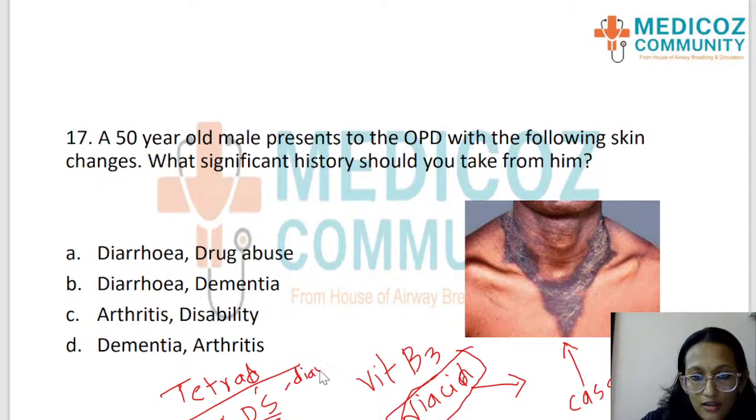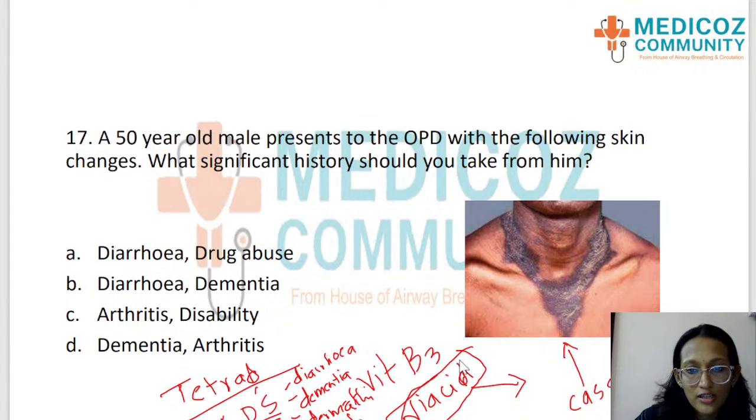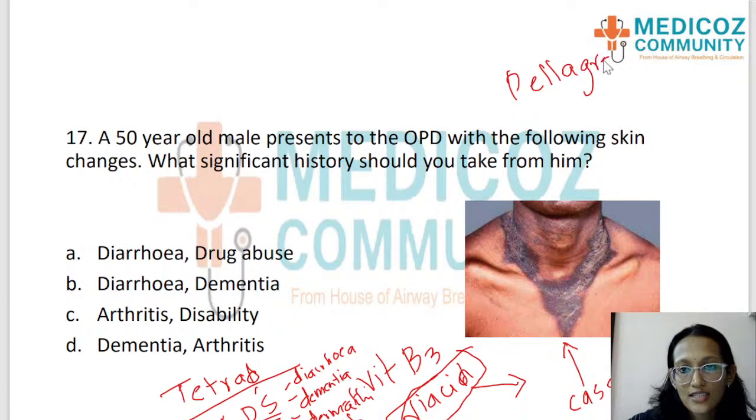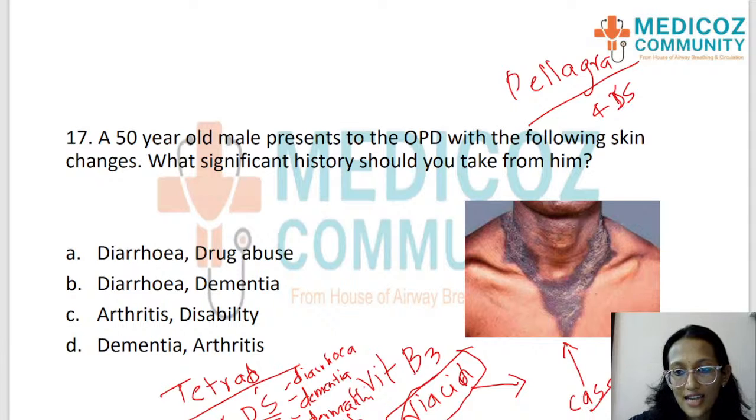Diarrhea, dementia, dermatitis, and the last one is death. So the person is going to get worse and is going to die. So the 4 Ds are the tetrad of niacin deficiency. What is the disease called? It's called pellagra. I hope you know that, right? Pellagra is the disease where it shows 4 Ds, and you need to also identify Casal's necklace, so that you know what significant history to take from them.